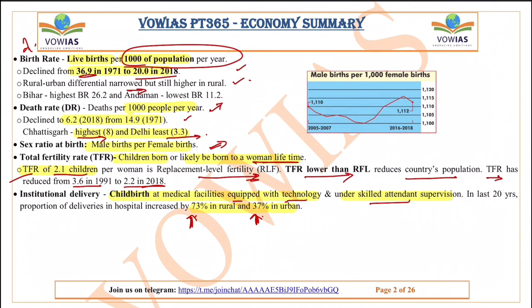So now we have seen all the important definitions. Birth rate is the number of children born per every 1000 people in the population. Death rate is the number of people dying per every 1000 people in the population. Total fertility rate is the number of children who will be born to a woman. Institutional delivery is children born with technology and under skilled supervision, right? These are the important information we need to know from a prelims point of view.